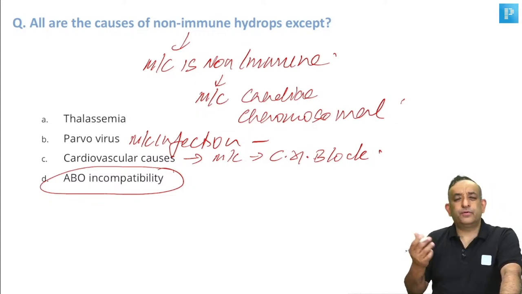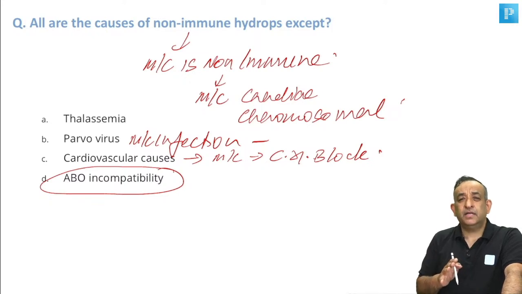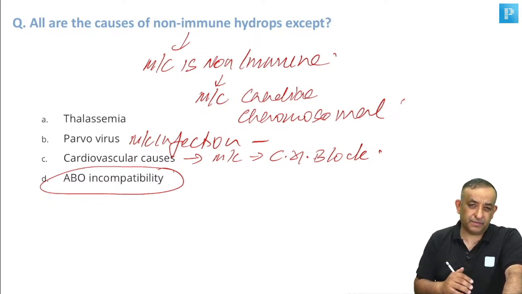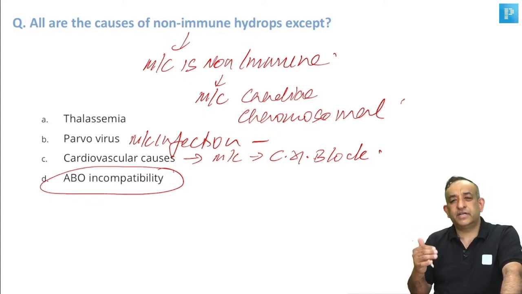Okay, one more thing I want to tell you about RH incompatibility along with ABO incompatibility. RH incompatibility is one of the favorite topics of our exam, and please go and have a good read on this one.